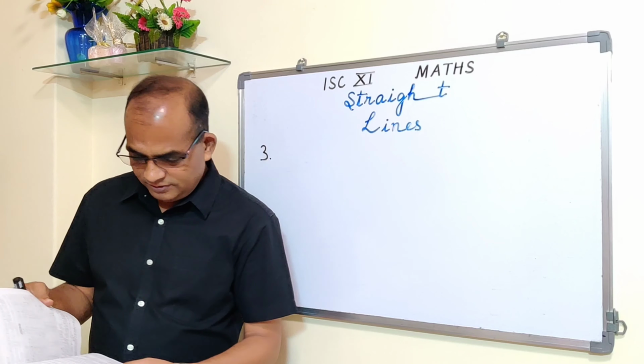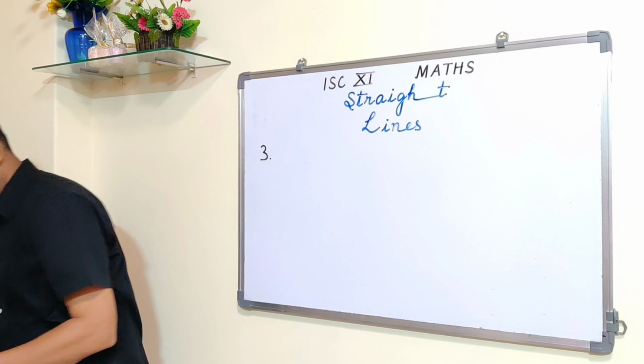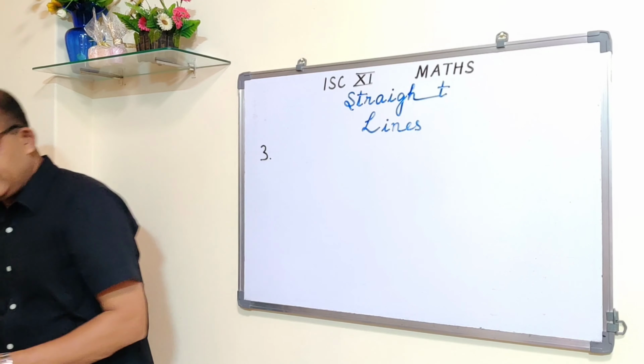The points I am writing down: (5, -2), (7, 6), (0, -2). I'll tell you the meaning of collinearity.